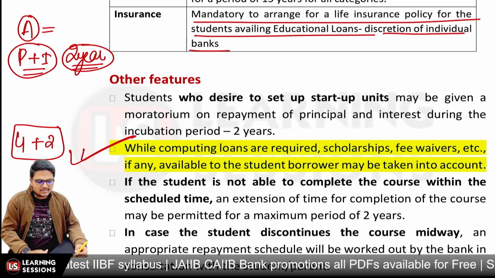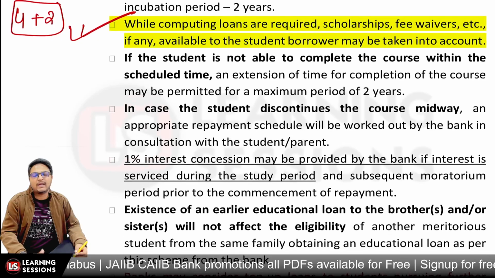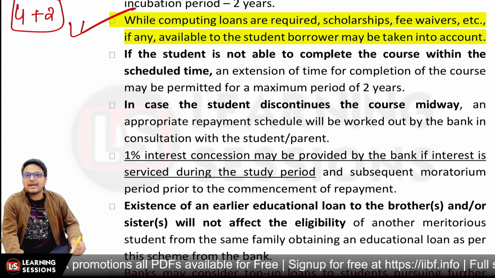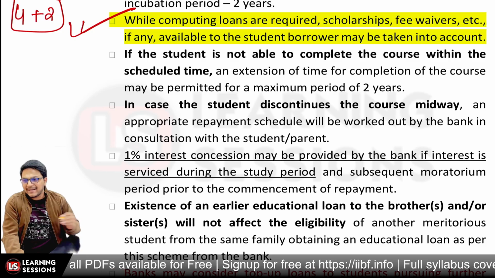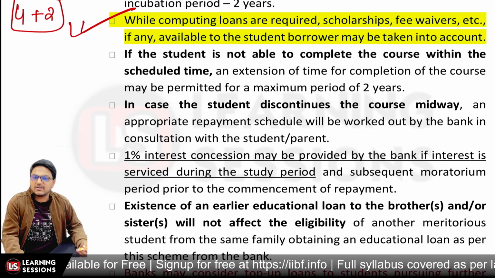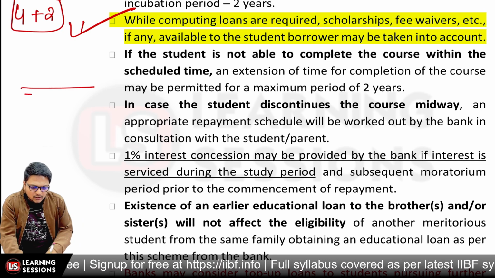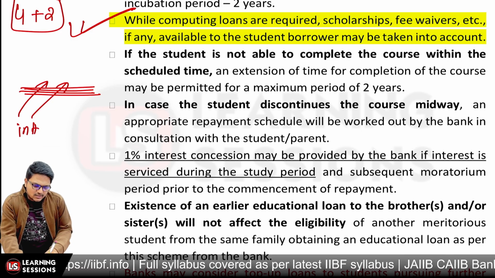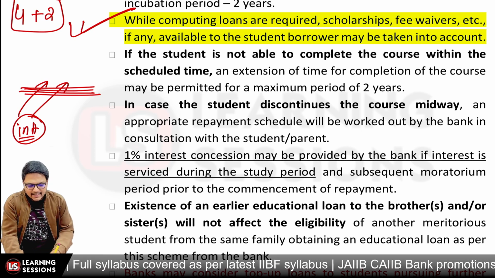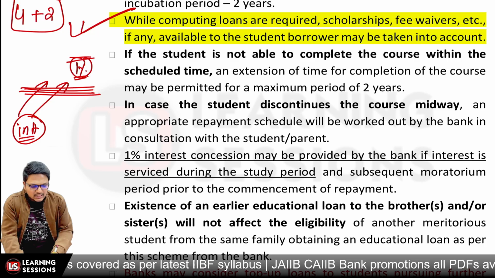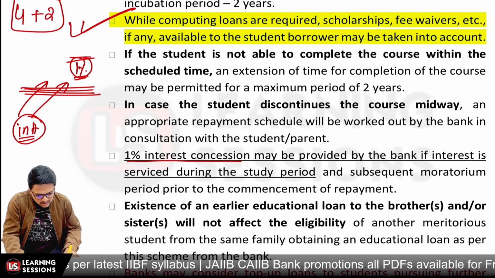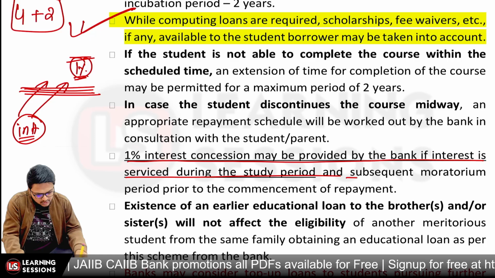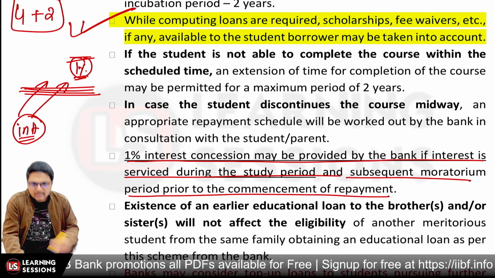And in any scenario, let's say the student discontinues the course midway, that he or she is not able to continue the course midway. In that scenario, an appropriate repayment schedule will be worked out by the bank in consultation with the student and their parents, right? And further, if you are servicing the interest to the bank during the moratorium period, whatever interest was charged, in that scenario, 1% interest concession may be provided by the bank if interest is serviced during the study period and subsequent moratorium period up to the commencement of the repayment, right?